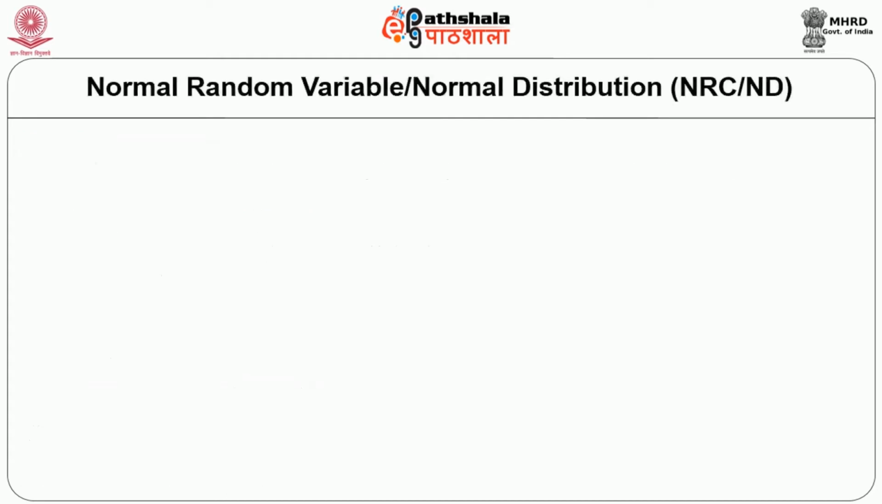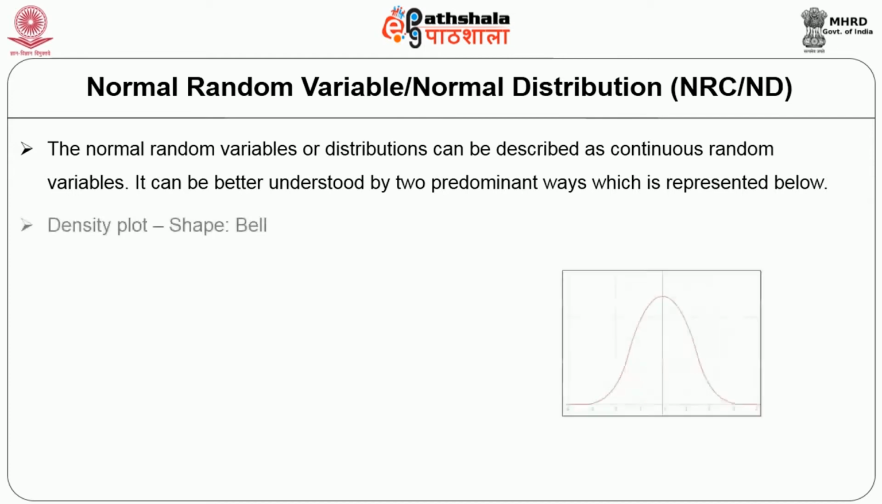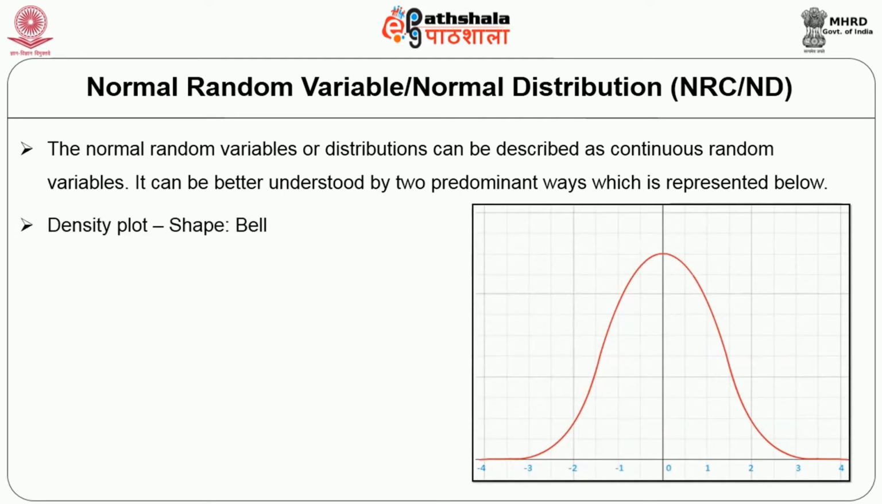Let us understand another important aspect under the normal probability distribution, which is the normal random variable, or normal distribution as we can call it. This normal random variable or distribution can be described as a continuous random variable. It can be better understood in 2 predominant ways, which are represented below. Number 1 is density plotted in terms of shape.